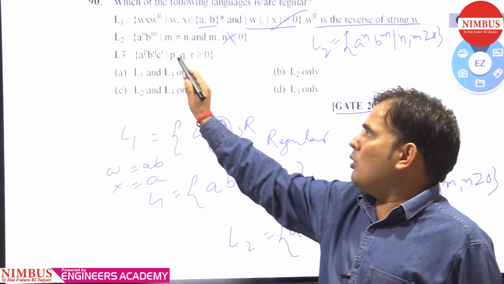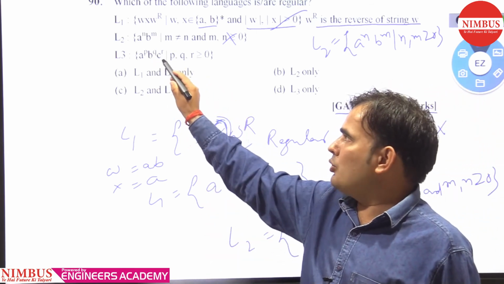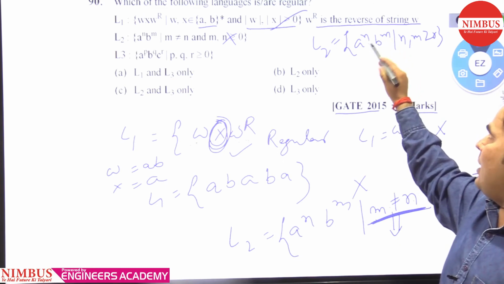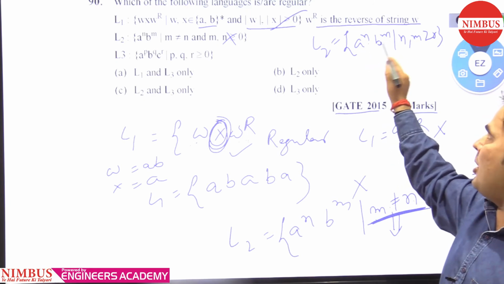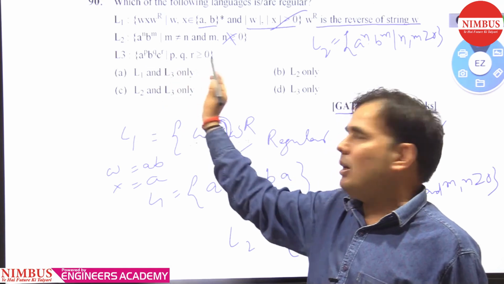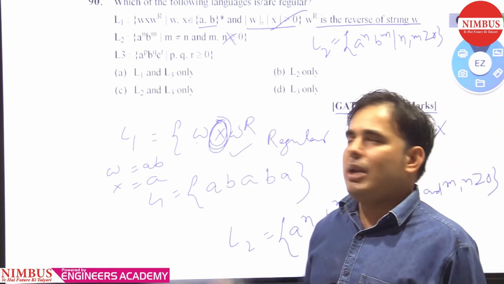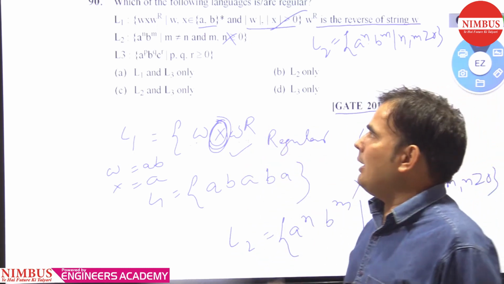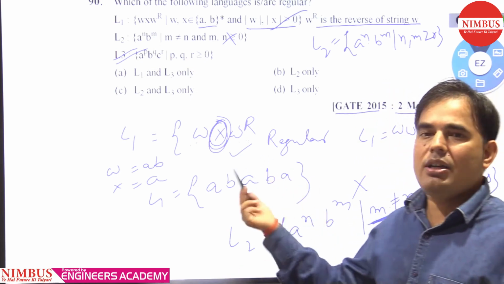If we talk about L3, here A^p B^q C^r, as I told you, the exponents are independent, so definitely it is regular. No comparison is there. Here p, q and r are independent from each other, so there is no comparison between A, B and C. So L3 is simply regular.